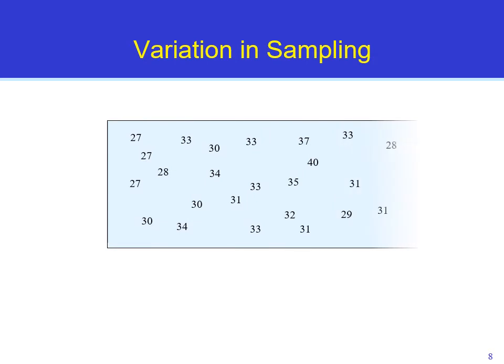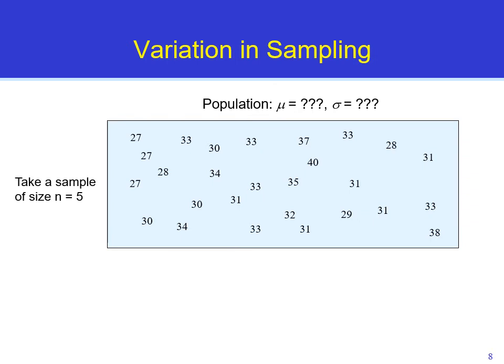How variation in sampling occurs. Suppose we have a population of different numbers, but we don't know much about this population. For example, we don't know the mu, the average of the population, or sigma, the standard deviation of the population. So we want to use sampling to estimate these parameters. For example, we want to take a sample of 5 numbers here and then compute the average of the sample to estimate mu. We could take these 5 numbers as our sample, and the average would be 31.6. And this is an estimation of mu.